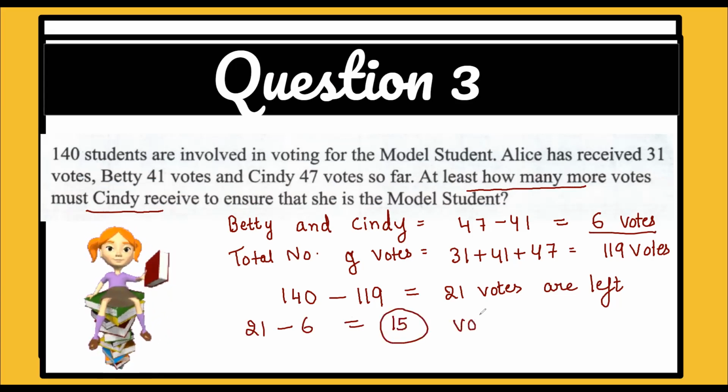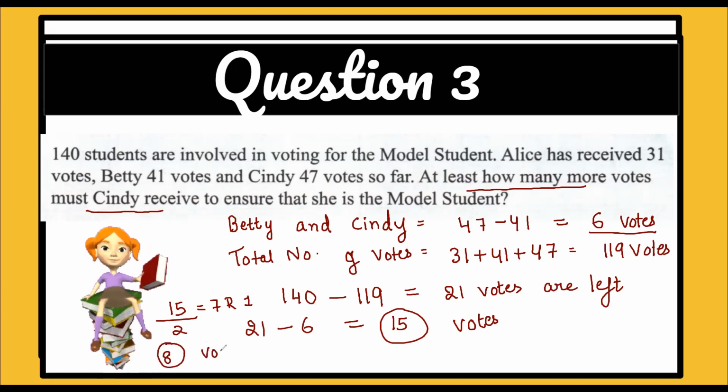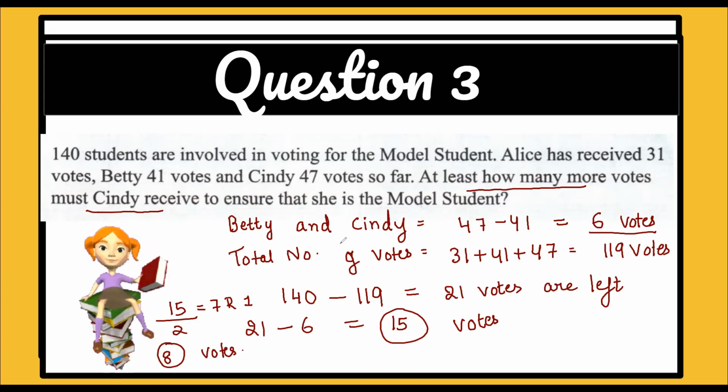So 15 votes. Okay. So now there are two competitors, Betty and Cindy, so divided by 2. So how much do you get? 7, remainder 1. So that means if she got 8 votes, that is 7 plus 1 more, then she will be the winner. For being the winner, that is the only thing required. So hope you understand the logic behind it.